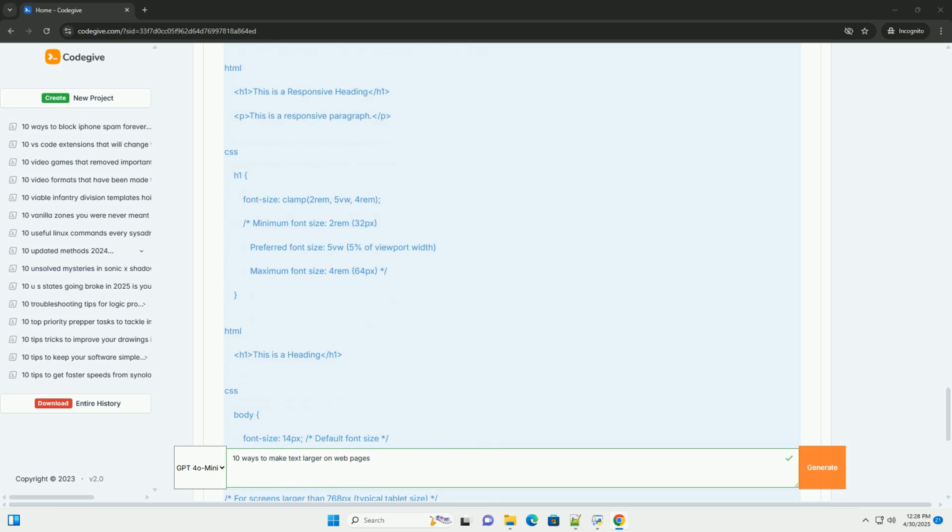Explanation: the font size will be 5vw as long as it stays between 2rem and 4rem. If 5vw is smaller than 2rem, the font size will be 2rem. If 5vw is larger than 4rem, the font size will be 4rem. Advantages: provides a clean way to define responsive font sizes that scale smoothly within a defined range. This avoids the text getting too small or too large on different screen sizes.